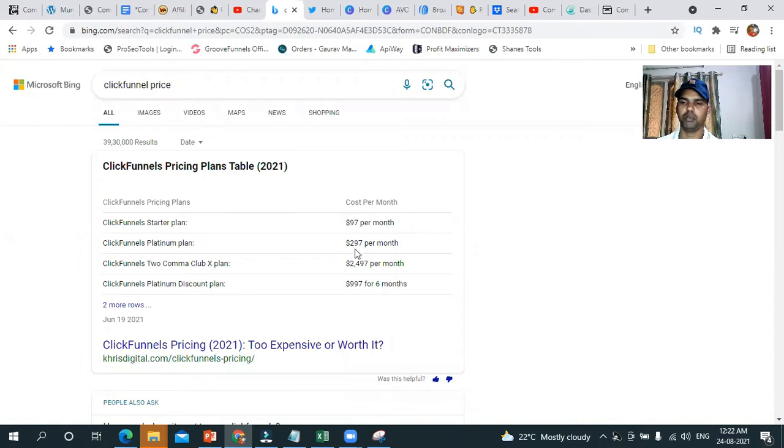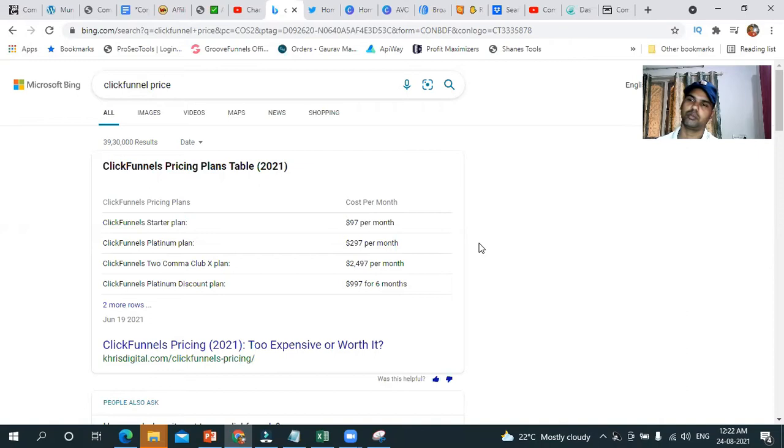The Platinum plan is 297, and 2497 is for the Two Comma Club X, and the Platinum discount is 997 for 6 months. These are huge prices which a newbie or even an established marketer would hesitate to pay for a software which just creates a squeeze page.